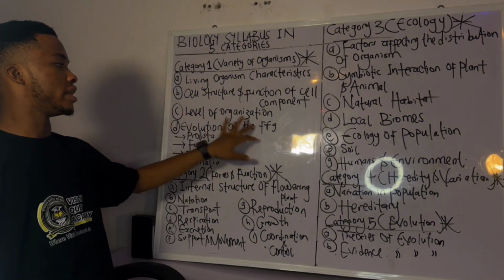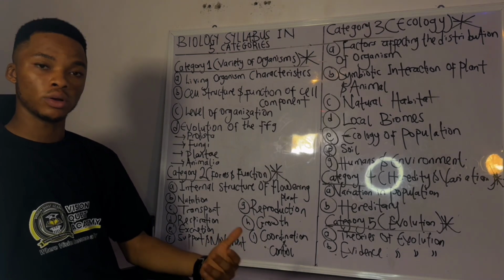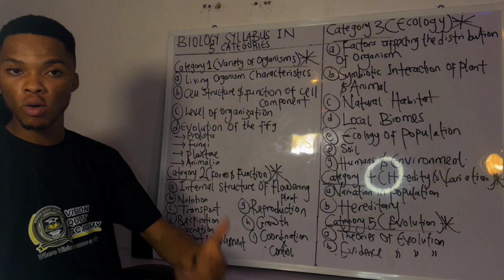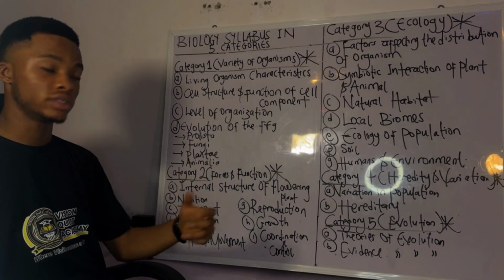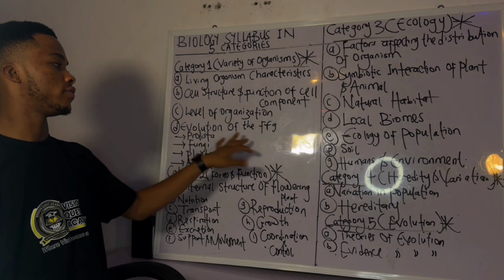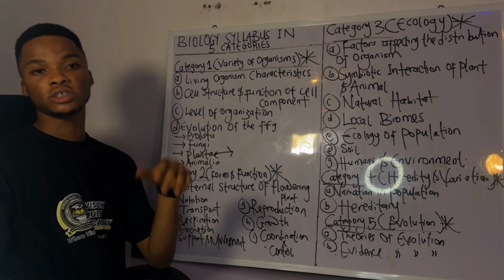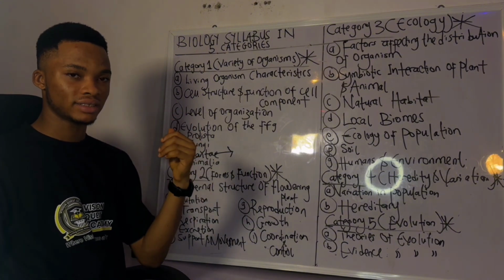Now, for level of organization, we have your cell, tissue, organ, system. You have to know some organisms and where they belong to. For example, a popular question is maybe like onion bulb is an example of what class of organization, you have to know it. Now, the next aspect is the evolution of plants, which is very important. So, cryptogram, phanerogram, and the likes, alternation of generation. Yeah, and JAMB love asking about plants more than the human body.